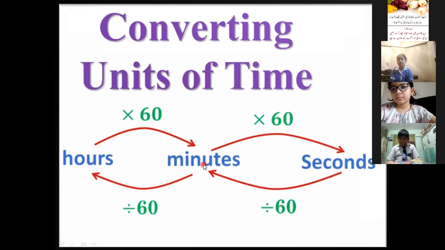Then in the same way, if we want to convert minute, the smaller unit, to the bigger unit, hour, we will divide by 60 because the standard is 1 hour is equal to 60 minutes. That's why we will divide by 60. Okay beta, got it?